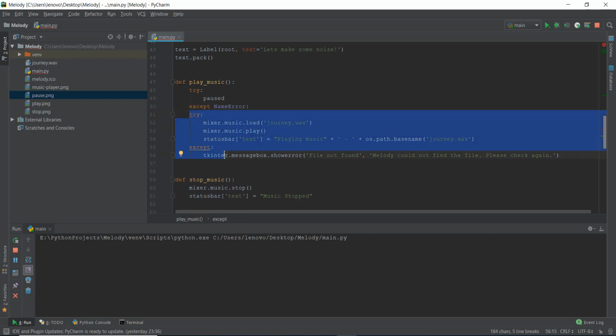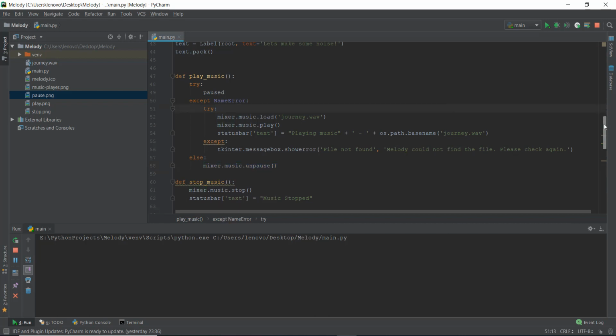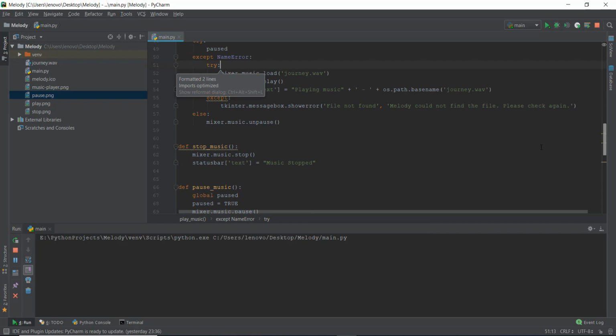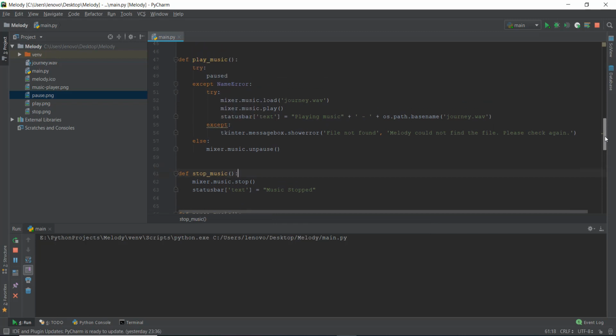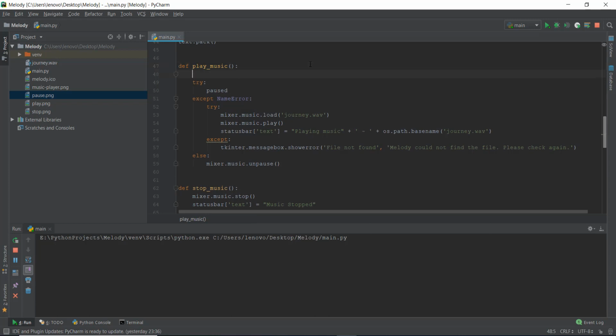So I'm going to put an indent over here, and then I'm just going to put in else, and then mixer.music.unpause. So this line will actually unpause the music, and the rest of this is just logic, so that when we press the play button, the music is actually played and not paused. So let's just go into what I have done, so that you guys properly understand what is going on behind the scenes. Let me actually just add a comment over here which tells you what's happening.